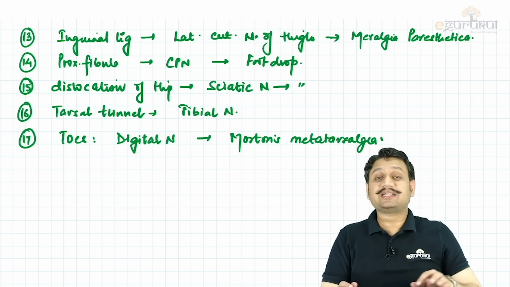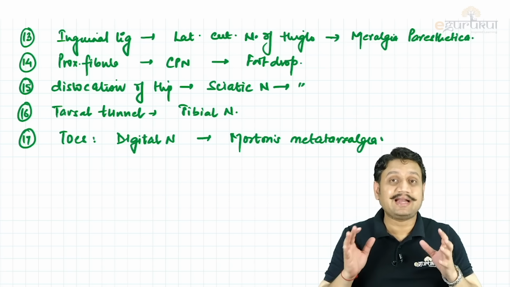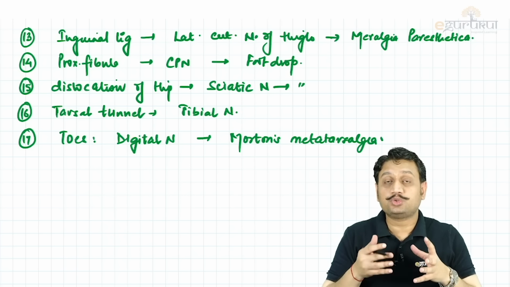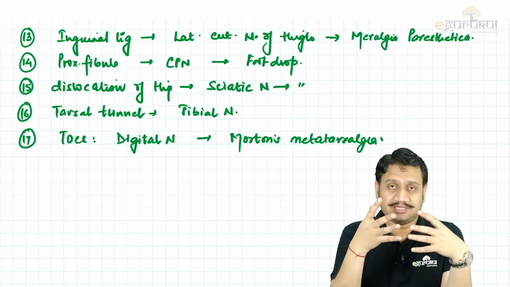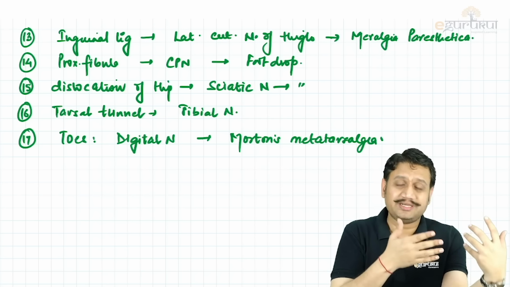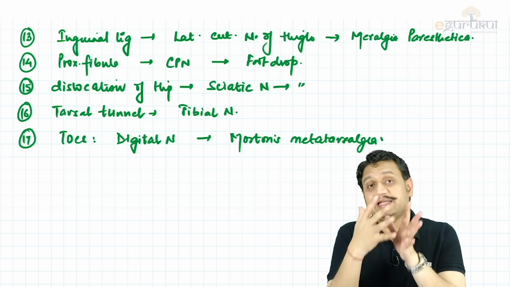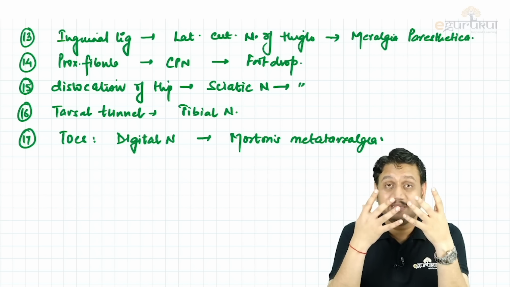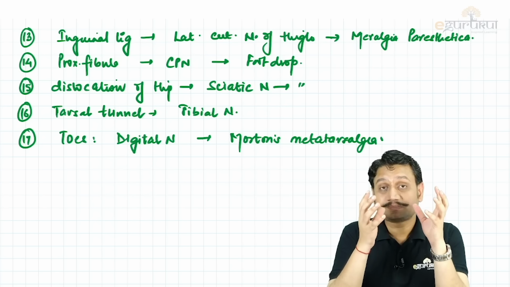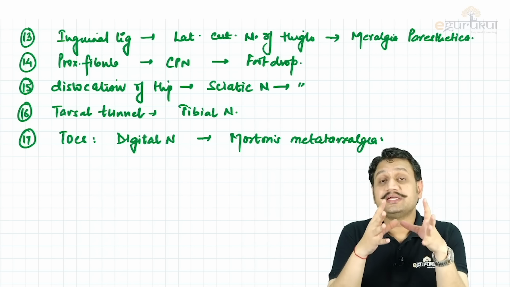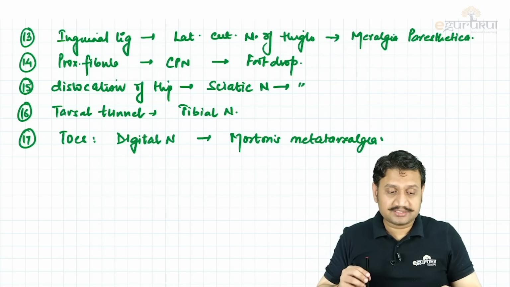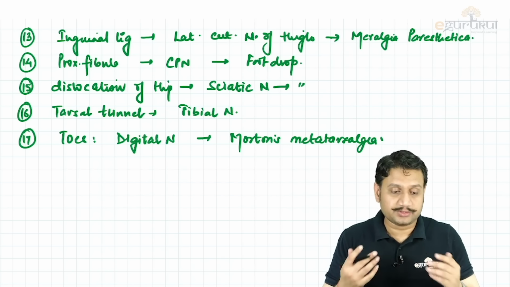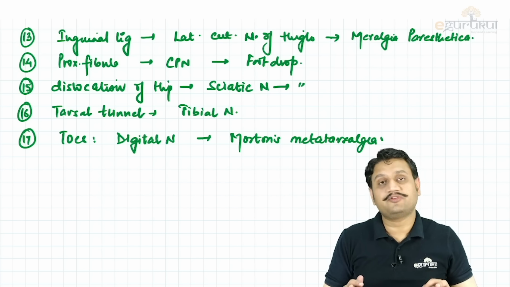Right? So these are different trauma, these are different entrapments of the nerves, and you should know their clinical presentation. Presentation is the most important thing, because now when we are shifting from a theoretical kind of exam to the more clinically oriented kind of exam with improvisation in the exam pattern, the presentation of the OPD is most important. Okay, that will be the most important thing, right? So this is the second point that I wish to discuss with you. So trauma and the nerve involvement.